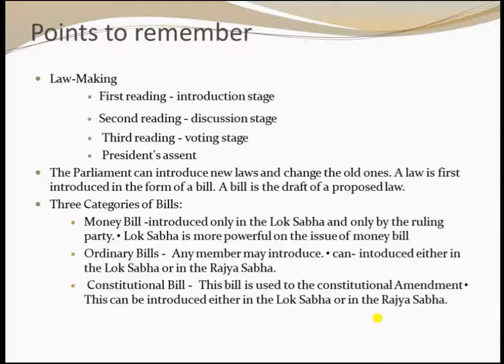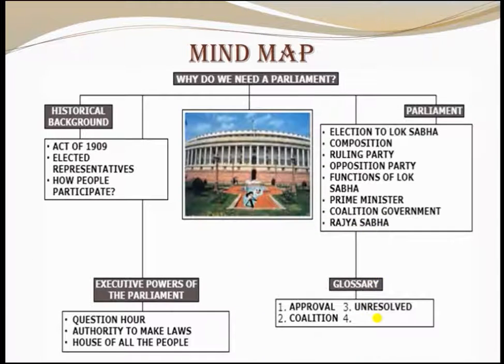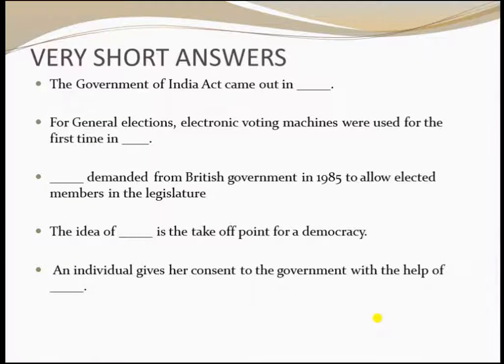So there are three categories of bills. How many categories of bills? Three categories. They are money bill, ordinary bill, and constitutional bill. Okay, fine. Next, let's see the mind map. Under this chapter, why do we need a parliament? You learnt about the historical background, executive powers of the parliament, and parliament, isn't it? Yes. So these are the topics you covered in this lesson. Just go through the mind map.